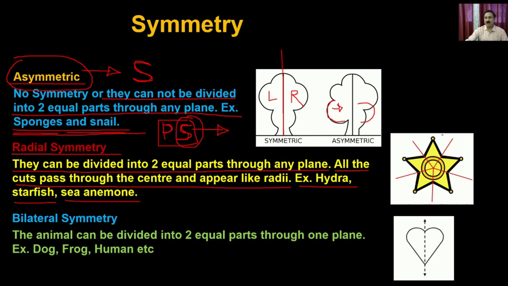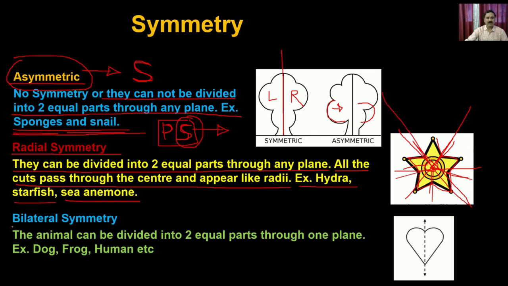So you can have an object like the star, and if you take any plane, like this plane, this plane, this plane, from the center, if you take any plane, it is going to divide the organism into equal parts. For example, this portion is going to have a mirror image of this, and of this, and of this. So if I divide this animal from the center, the upper half is going to be very close to the lower part. But that plane could be any of many planes. So that's how this is called the radial symmetry.